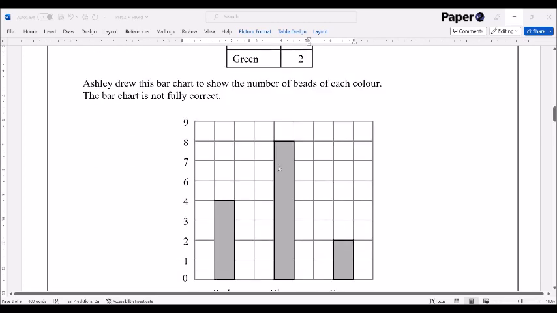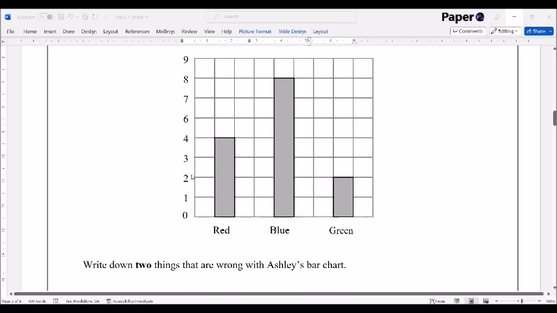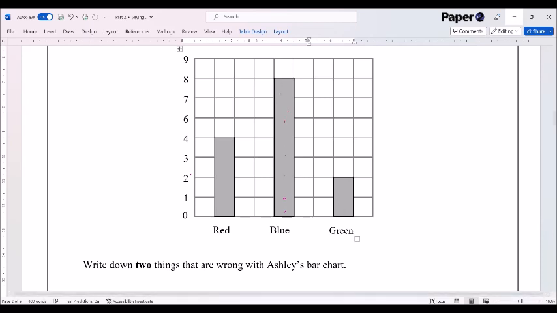Blue is 8. Well, at first glance, that appears to be okay, but let's just check. So we're just going to go 1, 2, 3, 4, 5, 6. Oh, it's only 7. Oh, wait a minute, there's something wrong here. So let's have a look at this axis here. 1, 2, 3, 4, 6. Aha, there's an error on this axis here.